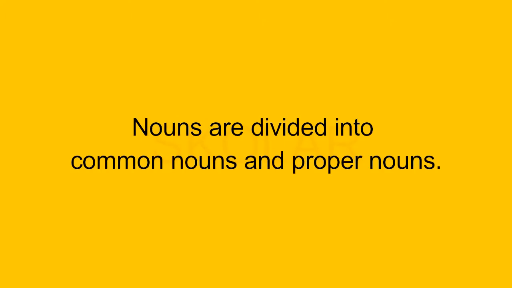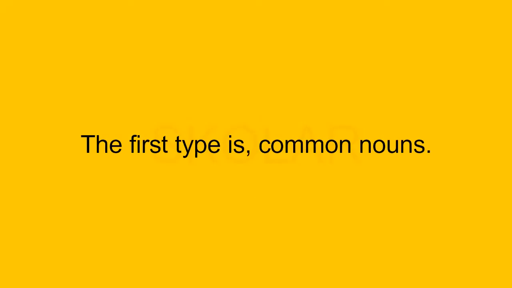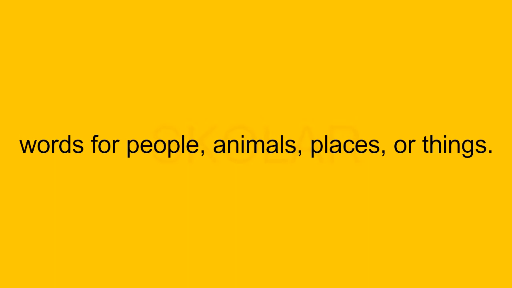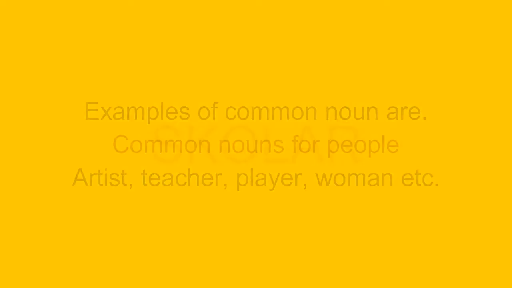Nouns. Nouns are divided into common nouns and proper nouns. The first type is common nouns. Common nouns are words for people, animals, places, or things.